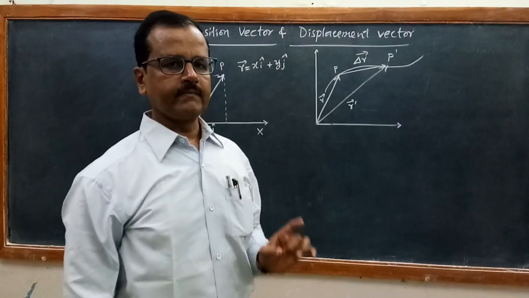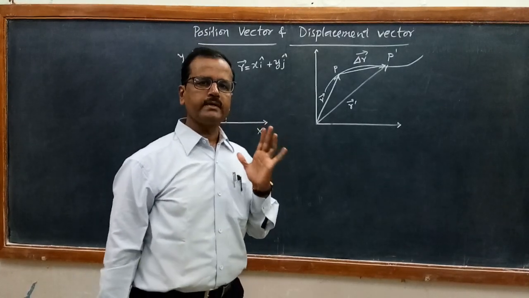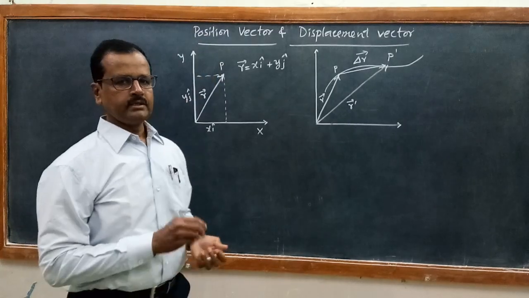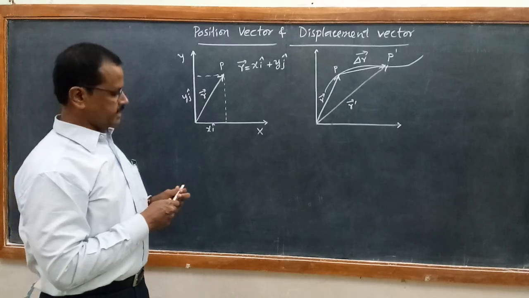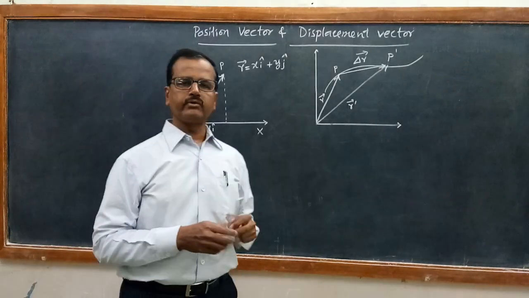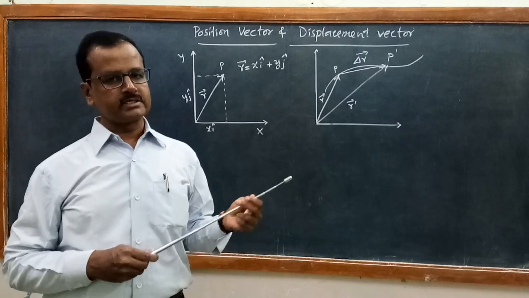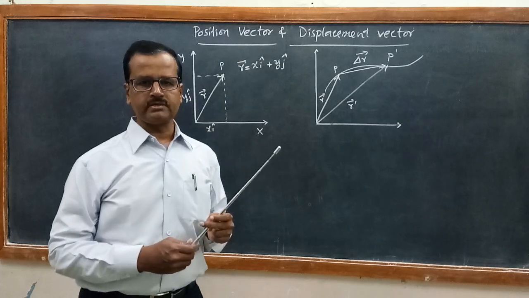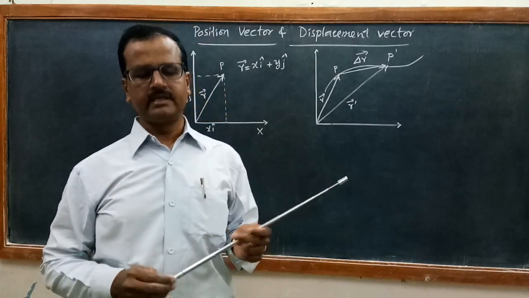Now let us study the motion in two dimensions. Now we are going to study in detail the motion in two dimensions. So we have to start with the position vector, displacement vector. After learning position vector and displacement vector, then we are going to define what is average velocity, then instantaneous velocity, then the average acceleration, instantaneous acceleration, as we have studied in the one-dimensional motion. Just it is a repetition.